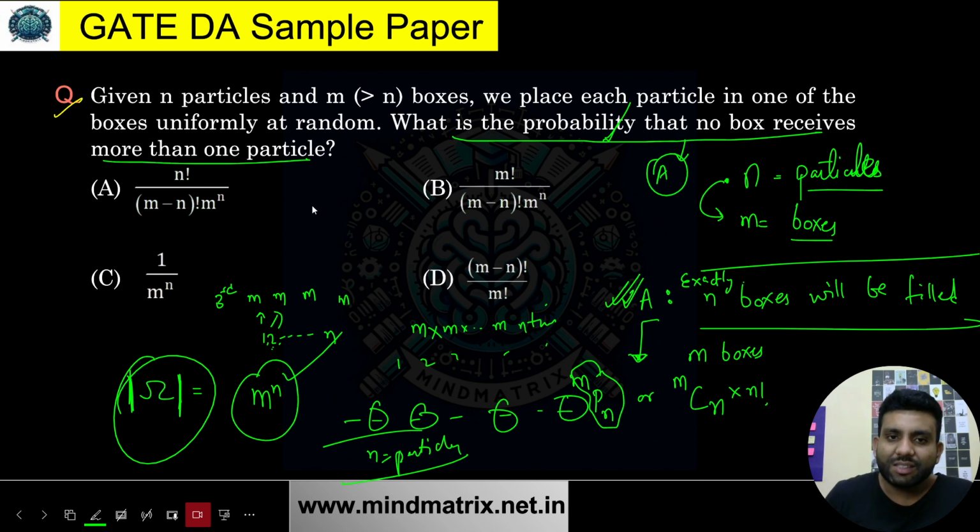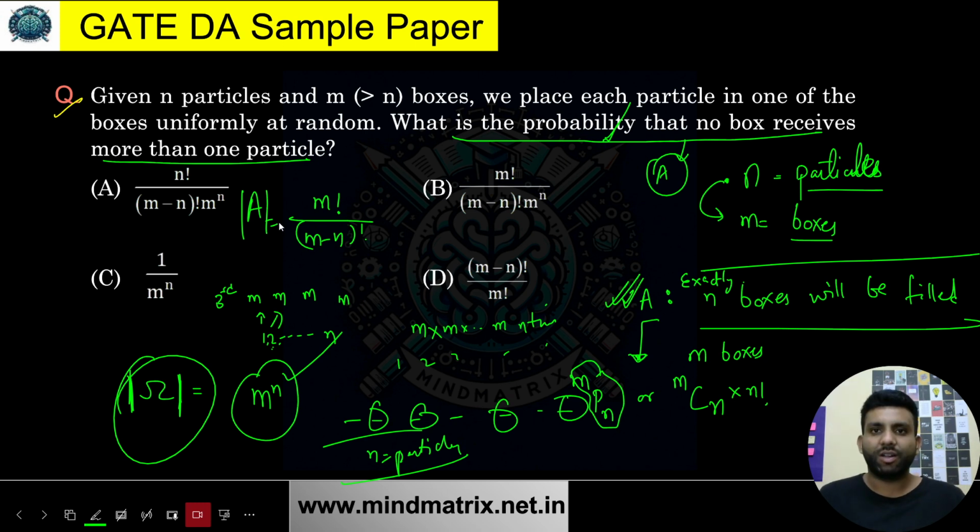So what exactly is this? This is m factorial divided by (m minus n) factorial. Anyway, you can just pick up and you'll get this. This is the number of ways you can have A event, so the size of A is going to be this. The total number of ways in which you can keep these n particles in m boxes is the total sample space size, which is m to the power n.